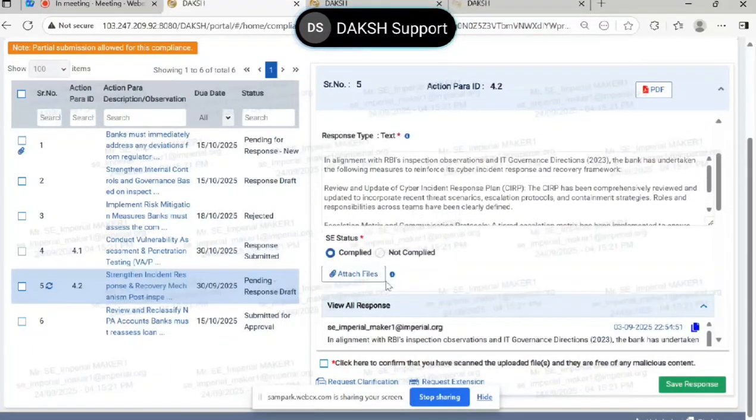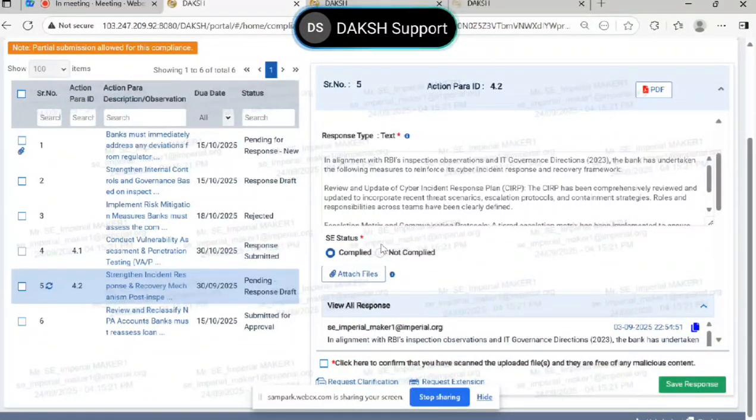Now, there may be a few instances where you need some more time to be fully compliant with what RBI is telling. Maybe there is a requirement of new system integration, new software integration, or new user onboarding in a new system, which might take some more time. In such cases, if your due date is approaching, it is always advisable that you mark such instances as not complied.